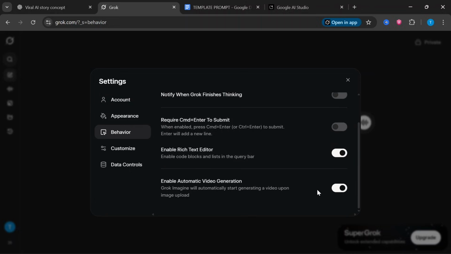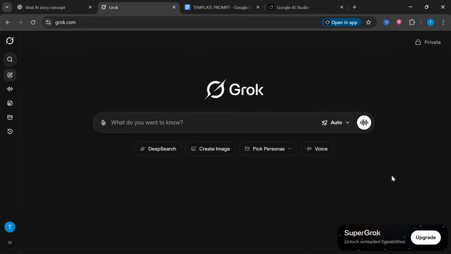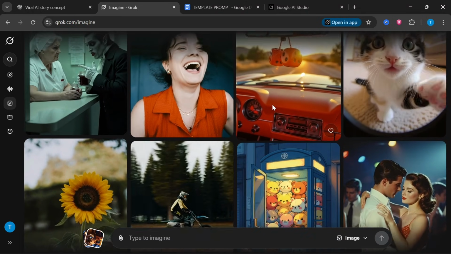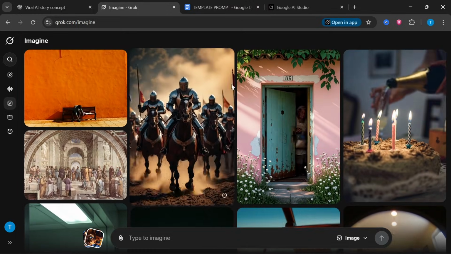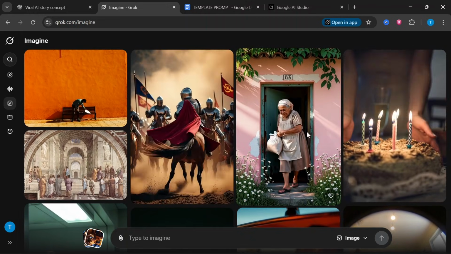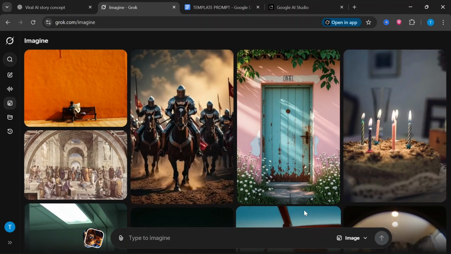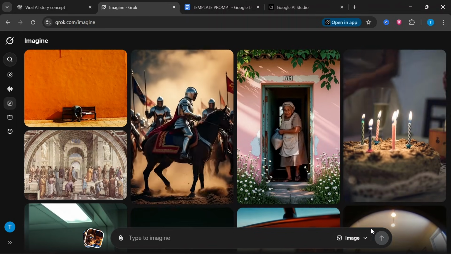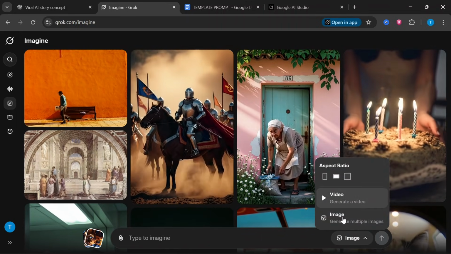What this is going to help us with is that whenever we generate an image, it's not going to be turned into a video. So we are going to be the only ones turning that image into a video. It's really helpful. Then we select this Imagine button on the left side, and here you will see that Grok has some amazing videos already generated for you, but this time we are creating our own images. So we are going to come here and select images.